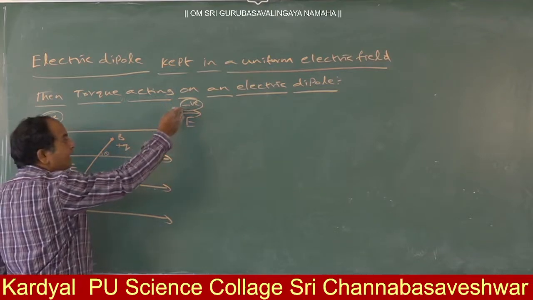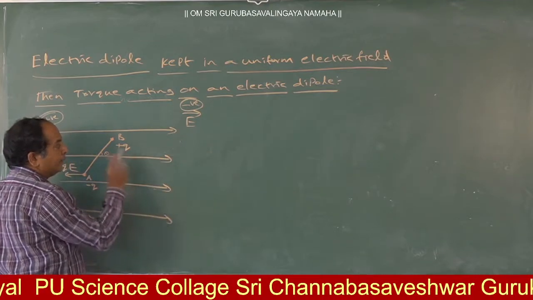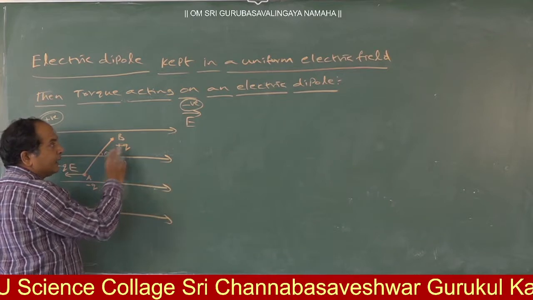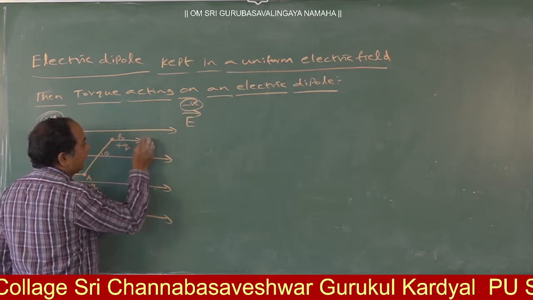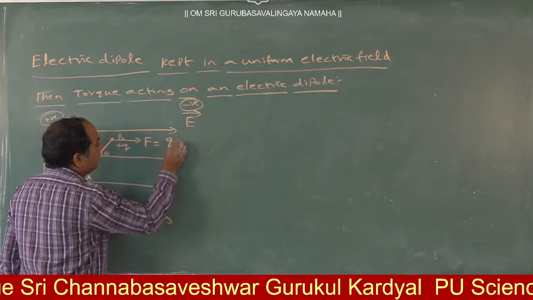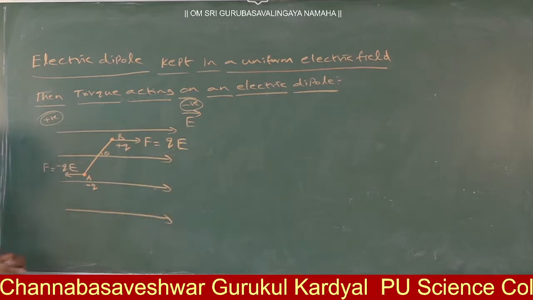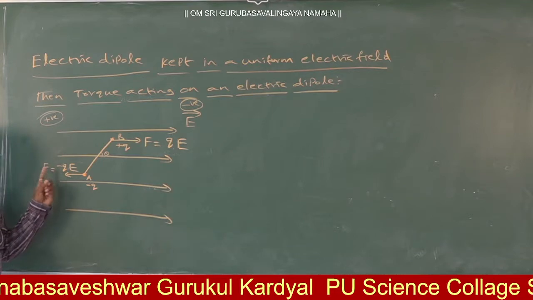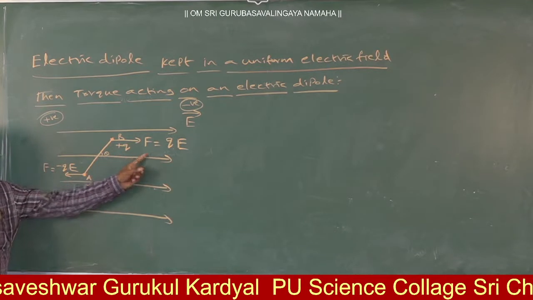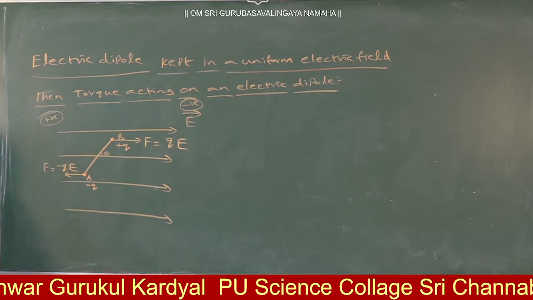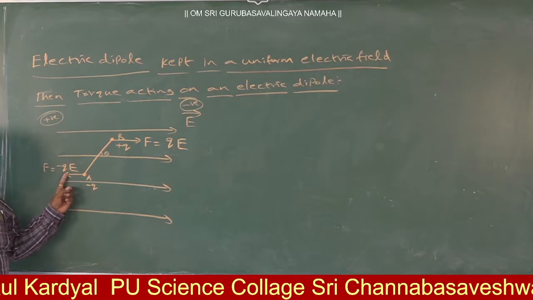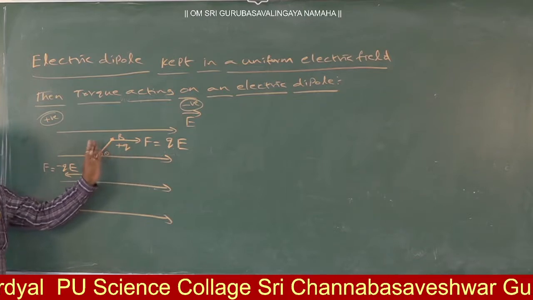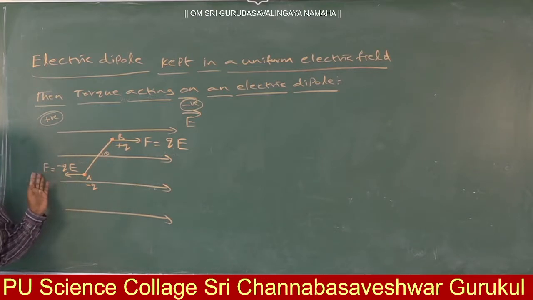Similarly, here which charge is there? Plus Q. This plus Q charge is attracted by the negative or repelled? Attracted. So in this direction the force acting is equal to QE. Now, if you see, these two forces are equal in magnitude and opposite in direction. Each force magnitude is QE, and the direction of this one is rightwards and this one is leftwards.